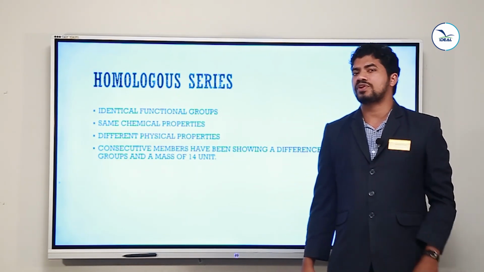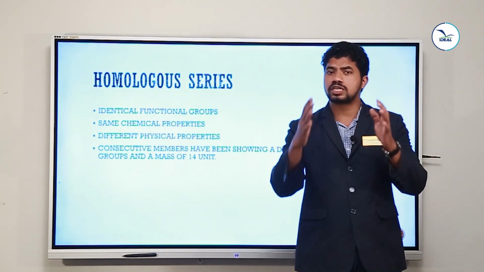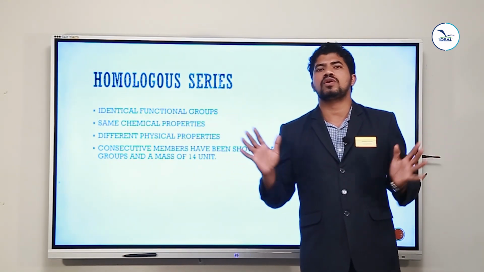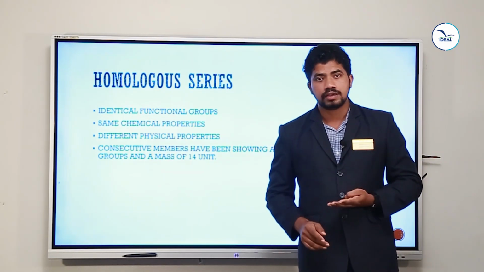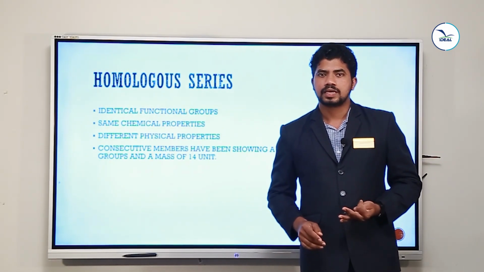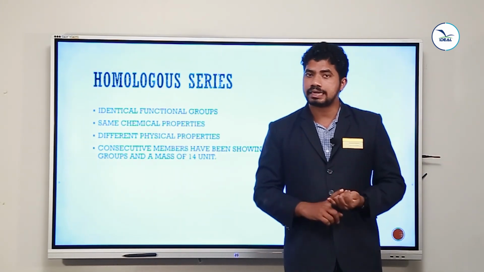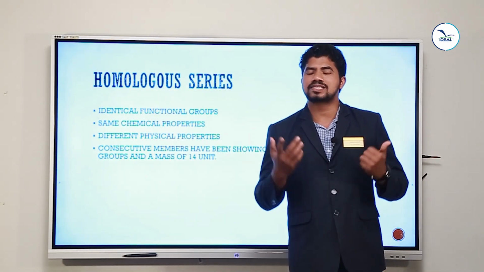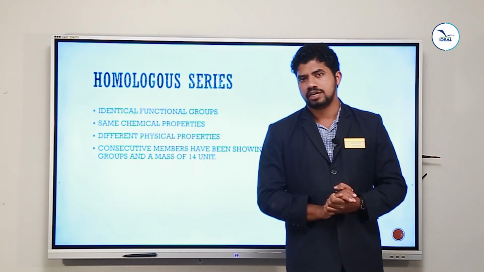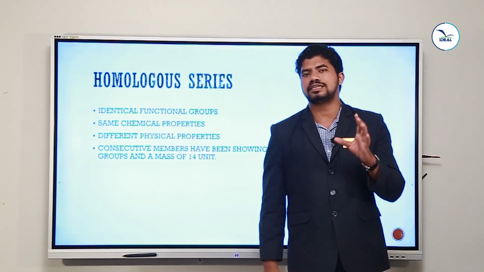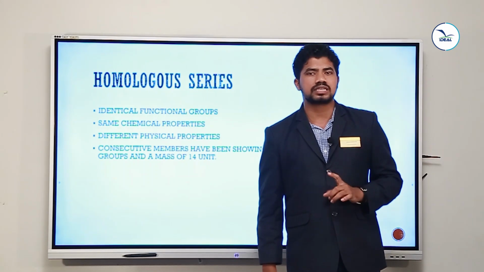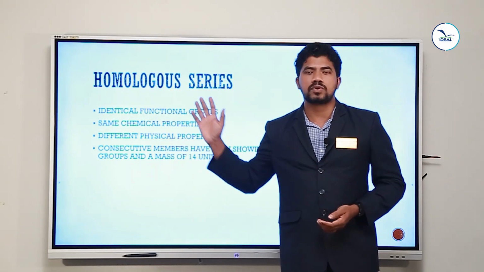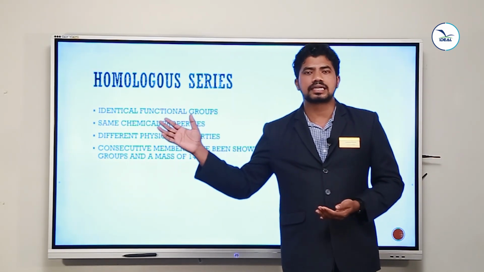So dear students, don't forget. If you are taking methanol, ethanol, propanol, butanol, pentanol, hexanol, whatever the homologous series, it may be an alcohol, carboxylic acid, ether, aldehyde, ketone, or amine, whatever the class of organic compound, the main criterion is the difference of 1 CH2 group and a mass of 14 units. So those are the points regarding homologous series. Homologous series and its characters are very, very important.